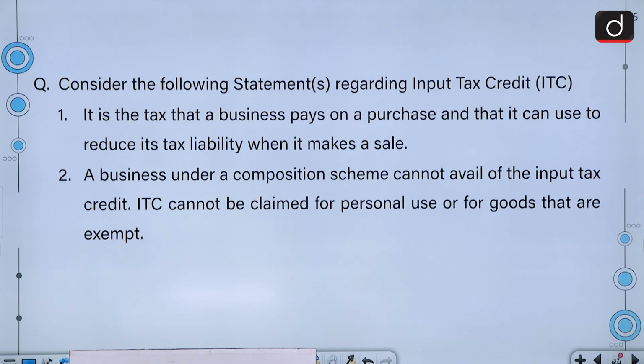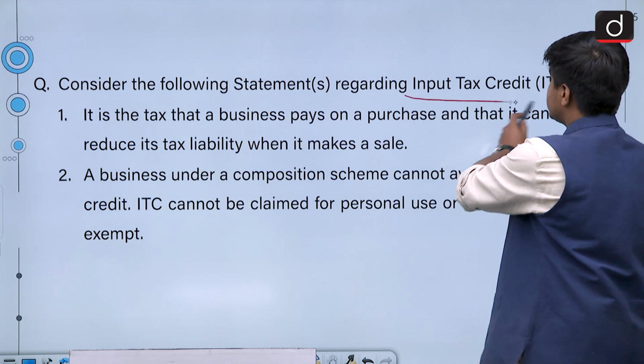Moving on to the next question, consider the following statements regarding input tax credit. 1. It is the tax that a business pays on purchase and that it can use to reduce its tax liability when it makes a sale. 2. A business under a composition scheme cannot avail of the input tax credit. 3. ITC cannot be claimed for personal use or for goods that are exempt. Let us have a look at the statements.